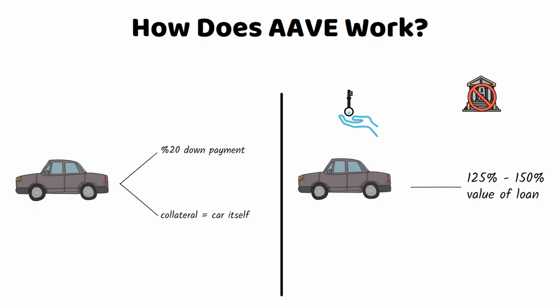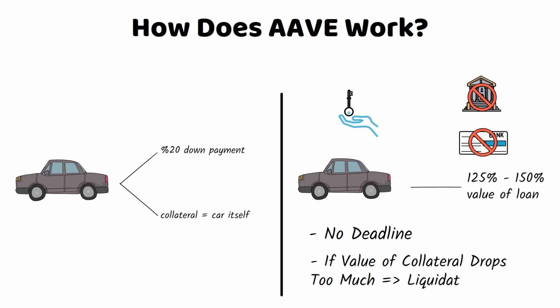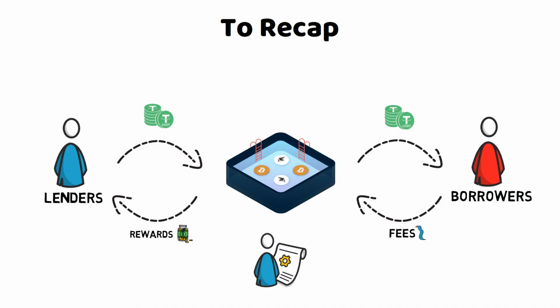No bank approvals and no credit checks. Also, there is no fixed deadline for paying the loan back. As long as your collateral stays above the required threshold, you can keep the loan open for as long as you want. But if the value of your collateral drops too much, the system will automatically liquidate it to protect the lenders.